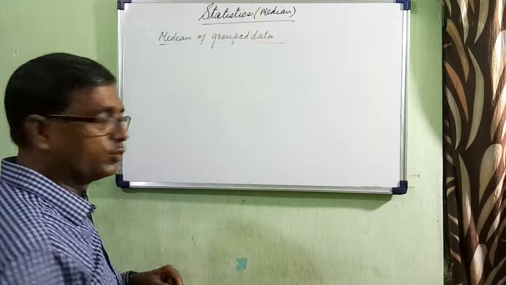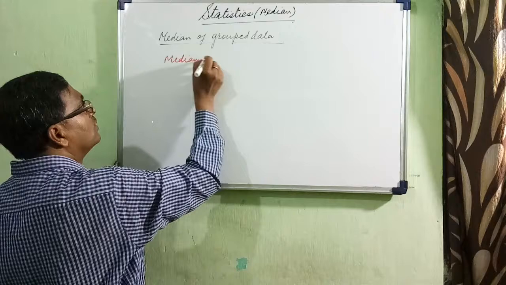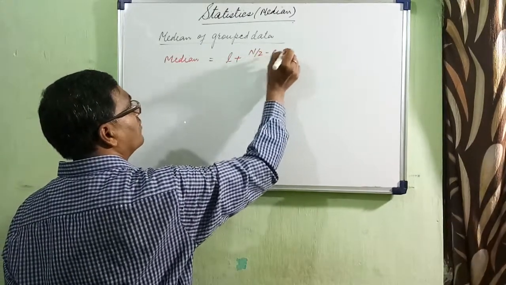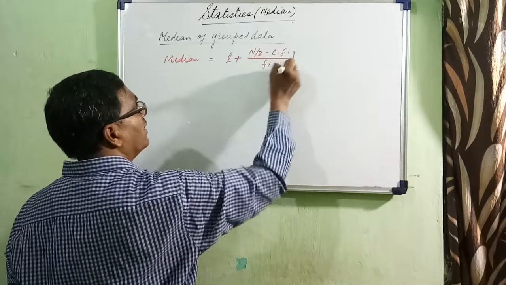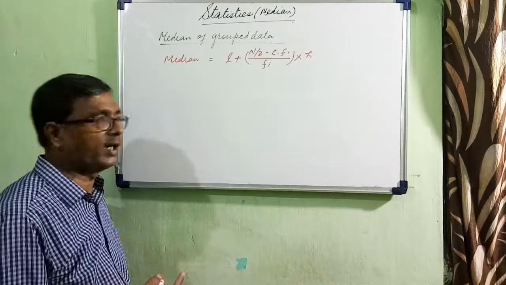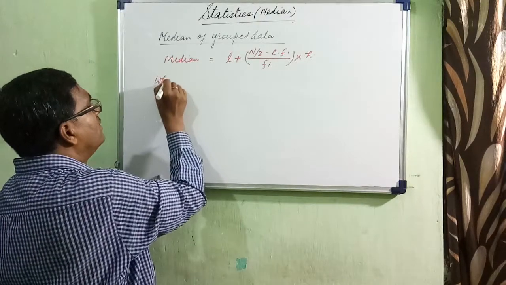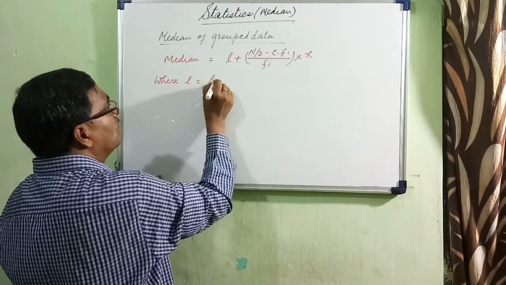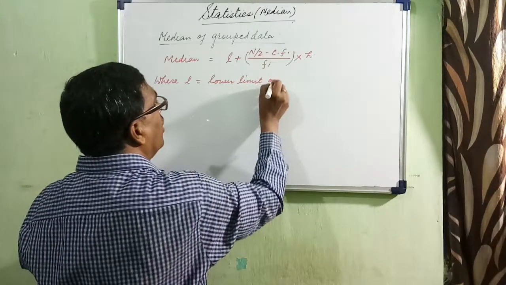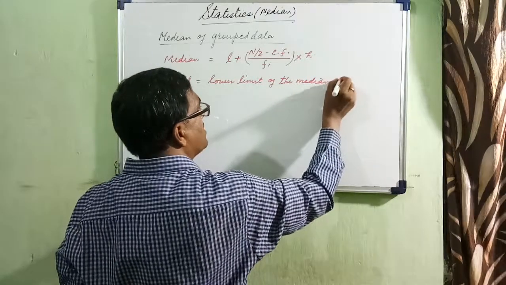For finding out the median of grouped data, we have a formula. Median is equal to L plus N by 2 minus CF divided by Fi into H. Let us explain all the terms used here, where L is equal to lower limit of the median class.